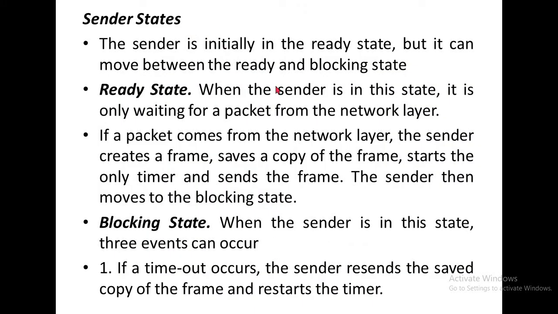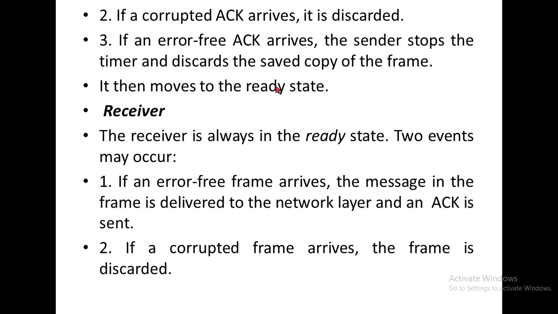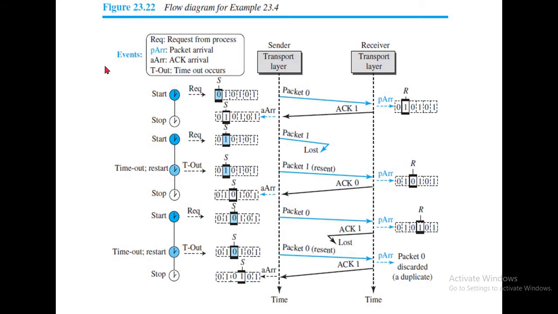We already discussed the sender and receiver states. This is a simple flow diagram of stop and wait. For example, consider a sender and a receiver. I am sending packet 0 and waiting for an acknowledgement for packet 0. I get the acknowledgement, then I send packet 1 to the receiver.